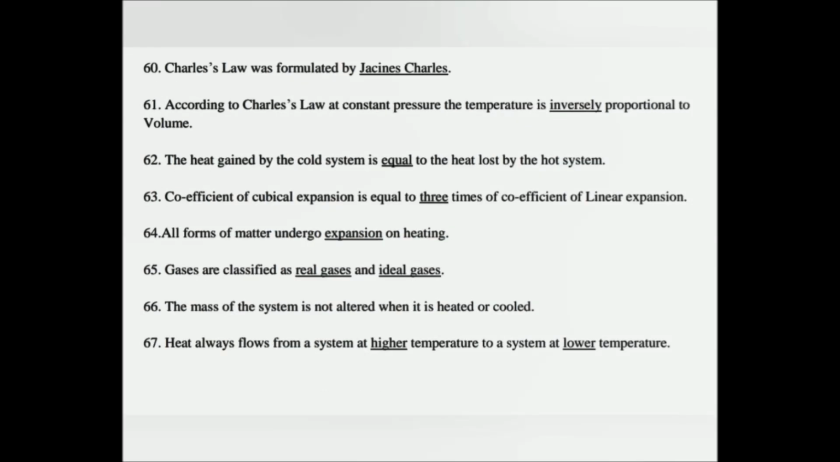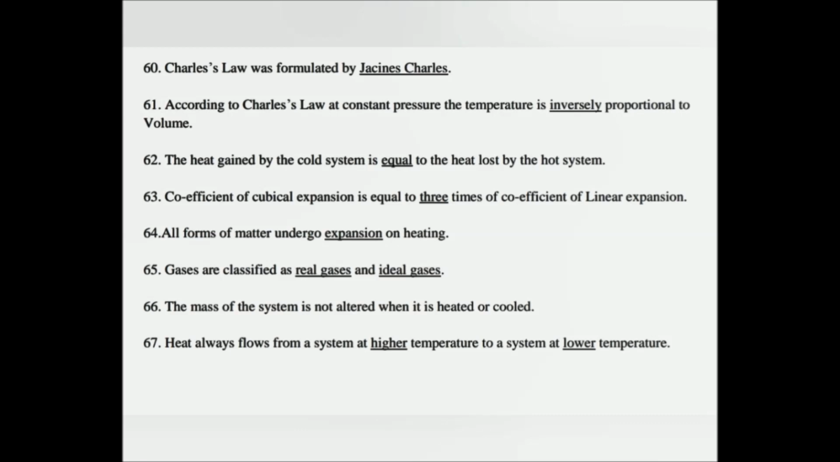All forms of matter undergo expansion on heating. Gases are classified as real gases and ideal gases. The mass of system is not altered when it is heated or cooled. Heat always flows from a system at higher temperature to a system at lower temperature.